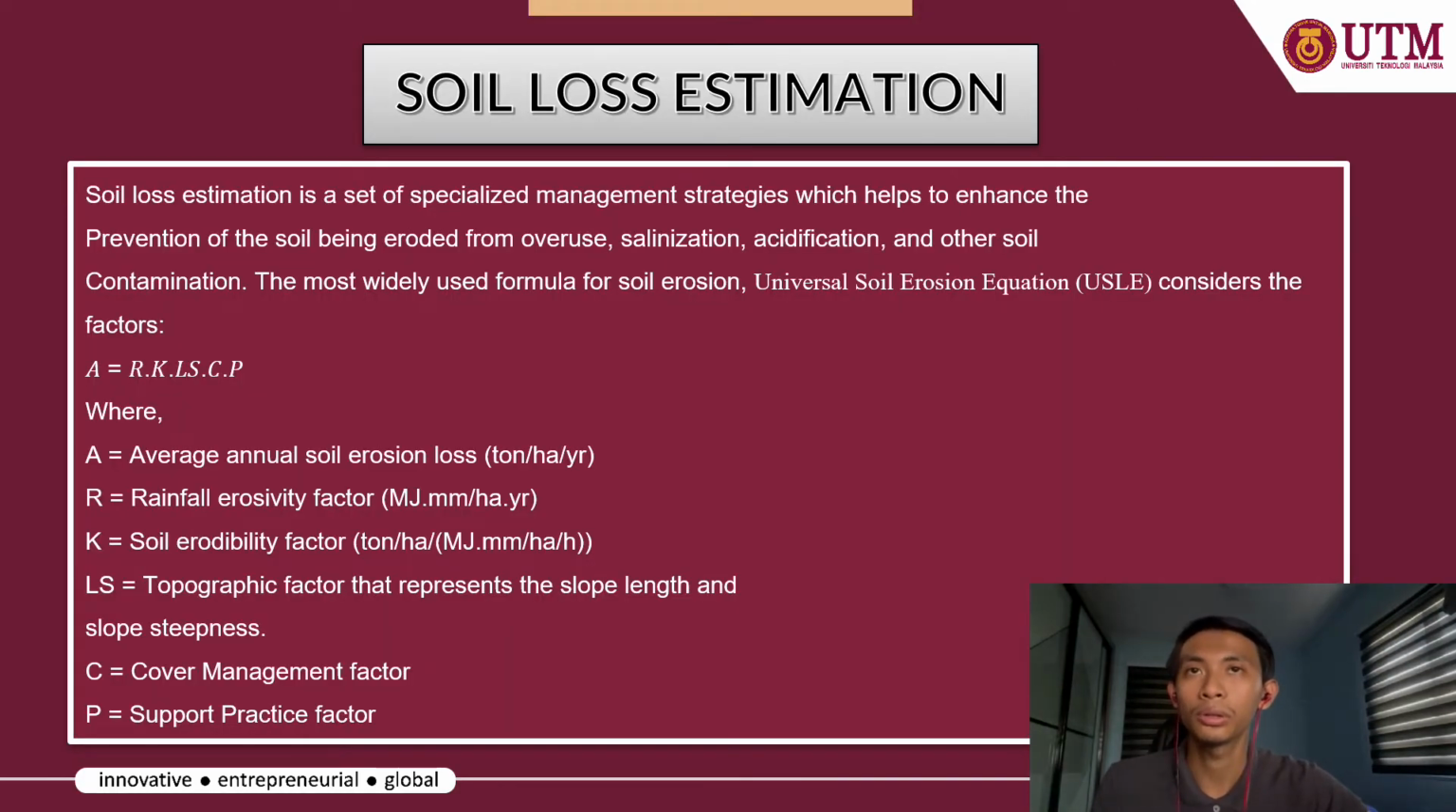Then we have the soil loss estimation. Soil loss estimation is a set of specialized management strategies which help to enhance the prevention of soil being eroded from overuse, salination, acidification and other soil contamination. The most widely used formula for soil erosion is the Universal Soil Loss Equation, which is USLE. Consider the formula A equals R K LS C P, where A is the average annual soil erosion loss, R is the rainfall erosivity factor, K is the soil erodibility factor, LS is the topography factor that represents the slope length and the slope steepness, C is the cover management factor, and P is the support practice factor.